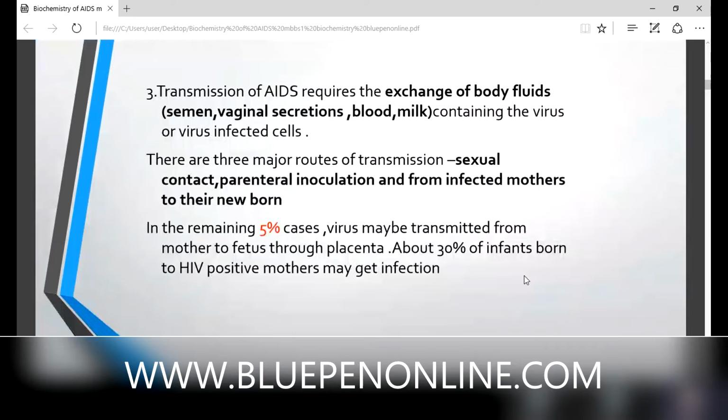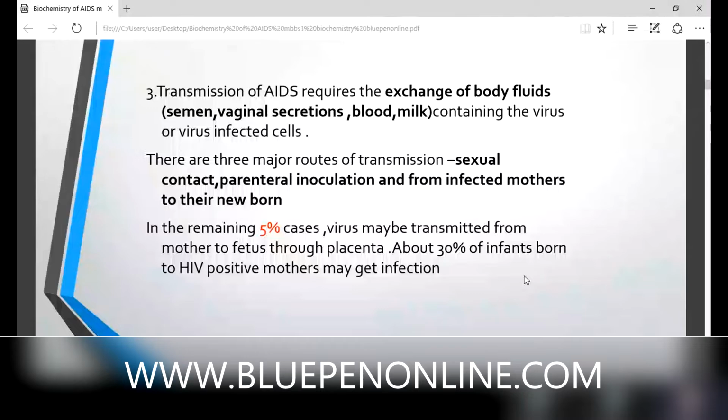Then there is another chance, the third chance. Transmission of AIDS requires the exchange of body fluids. If there is an exchange of body fluids, for example semen, vaginal secretions, blood, milk, that contain this virus and virus infected cells. There are three major routes of transmission. We already discussed these three routes: sexual contact, parenteral inoculation, and from infected mothers to newborn. It's also a pathetic condition.